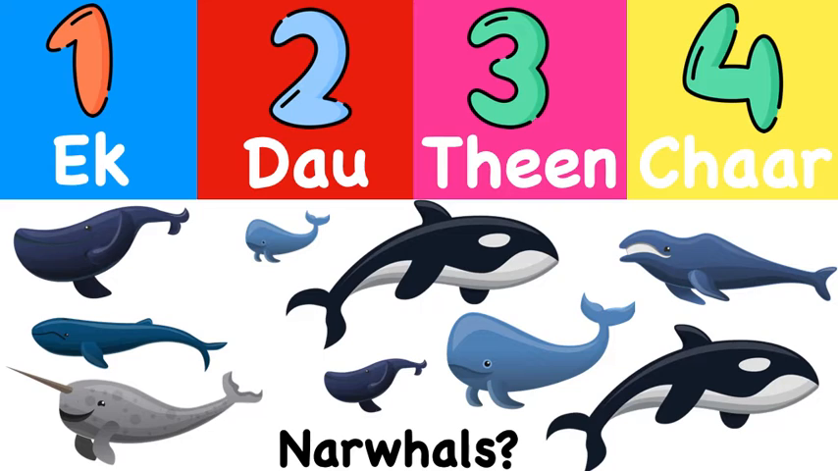How many narwhals are there? A narwhal is the whale that kind of looks like a unicorn. How many are there? Look at the picture. There's 1, right? And how do we say 1 in Hindi? Is it ek, do, teen, or char? 1 is ek.